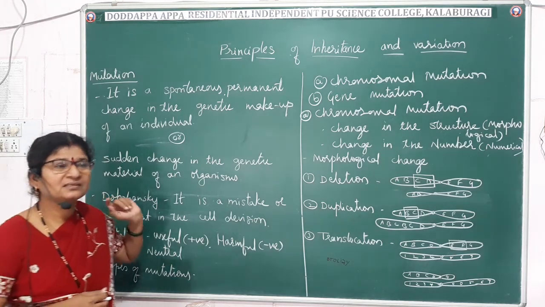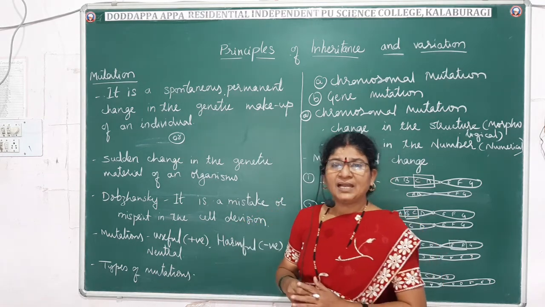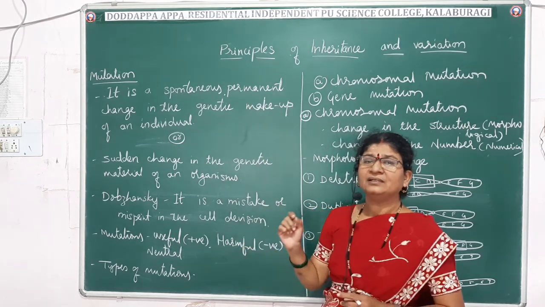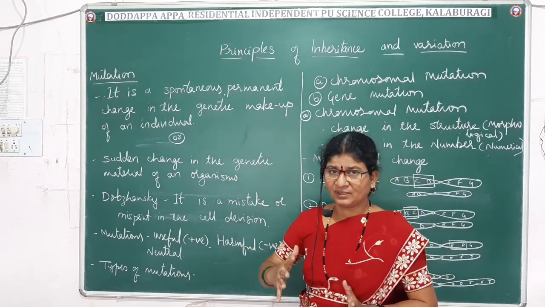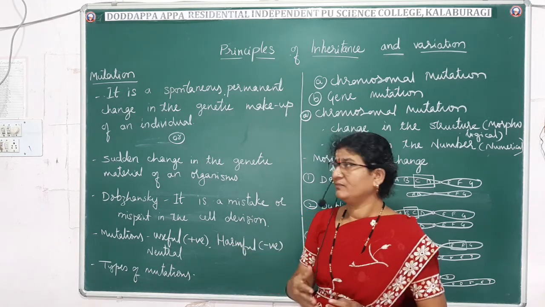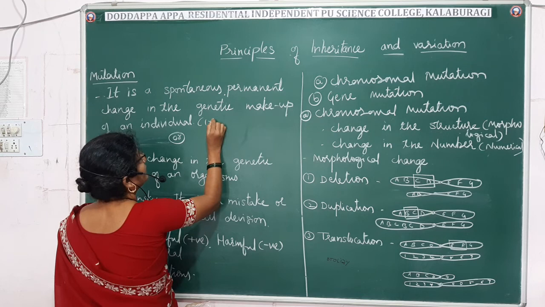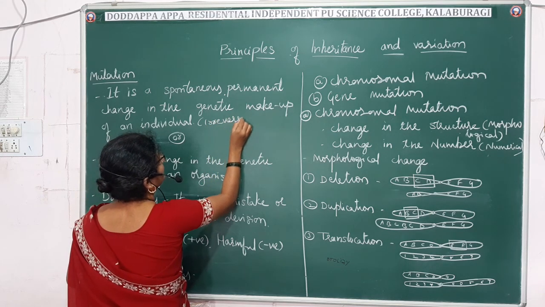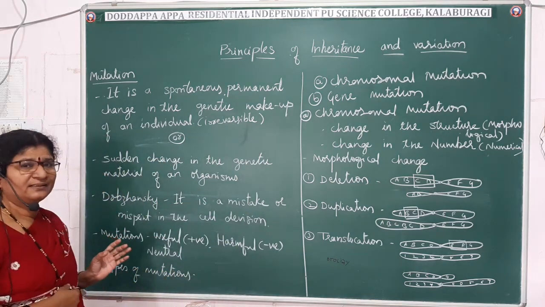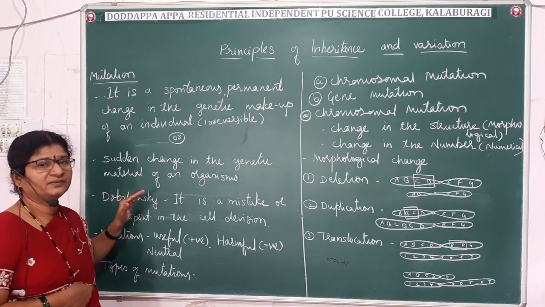Fine, what are mutations? Mutations usually occur in the genetic makeup of the individual, and they are spontaneous, permanent and irreversible. Once they have occurred, they are not going to get reversed, they are not going to get back to their original state. Let me write irreversible also in the bracket: irreversible change in the genetic makeup of an individual. So simply we can define them as a sudden change in the genetic material of an organism.